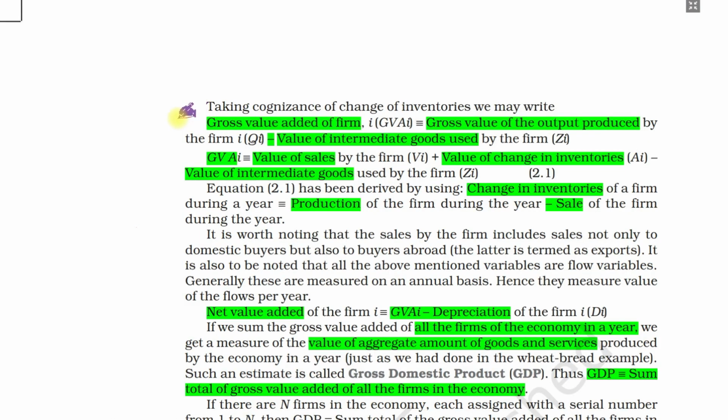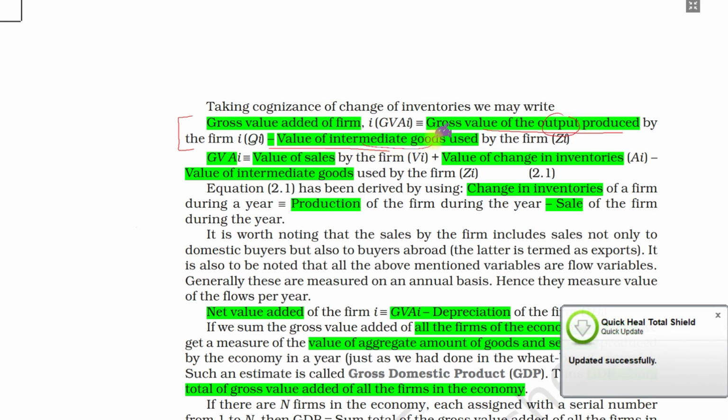So now we will come to the final formula, how we calculate gross value added. This is equal to the gross value of the output produced minus intermediate goods used. As we have seen earlier in this formula, it is the output produced by one firm and the intermediate goods used by that firm.